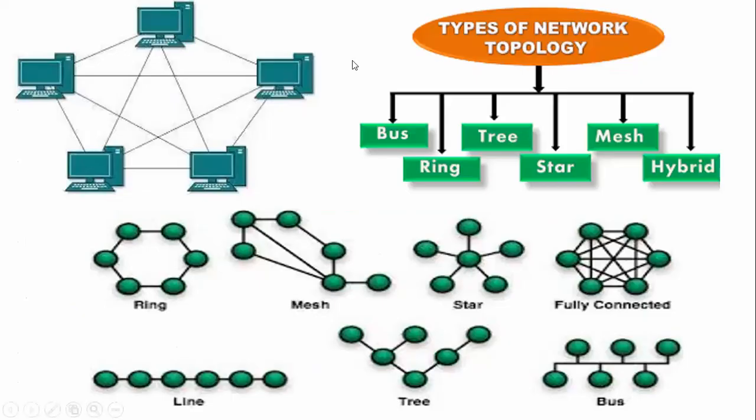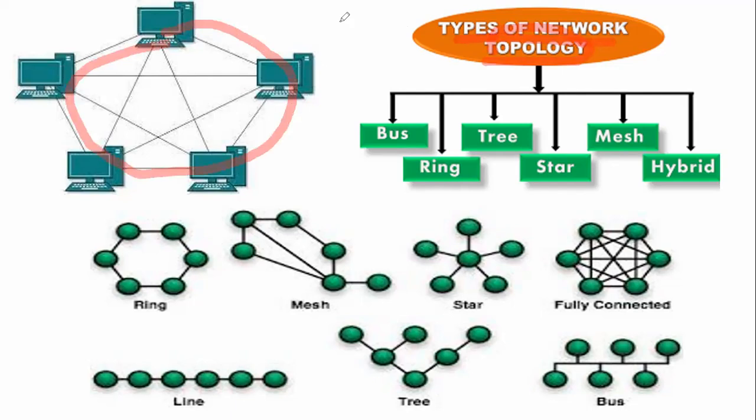Next one is, actually there are lots of types or techniques, we can say these are the techniques through which we can connect multiple computers to each other. Okay, some of them are the techniques that are called the topologies. Okay, the types of network topologies. Actually, what is a network? A network is multiple computers communicating with each other through cables or wireless media.